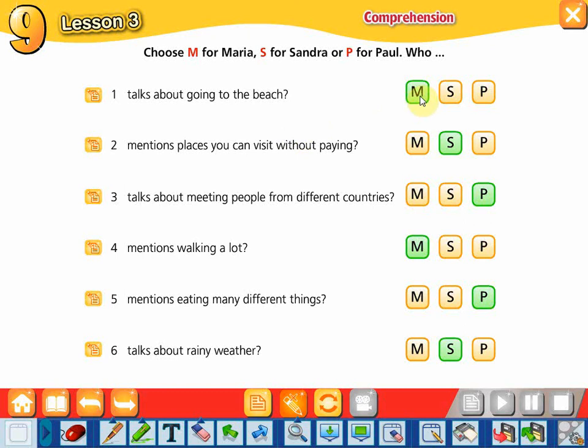So the first one will be M for Maria. Number 2, S for Sandra. 3, P for Paul. 4, M for Maria. 5, P for Paul. And the last one,